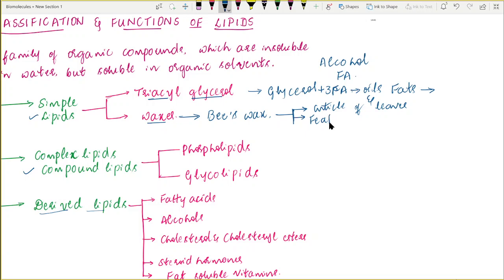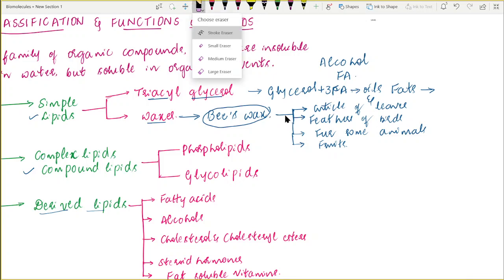They are present in the feathers of birds, in the fur of some animals, and on the surface of some fruits. The most common example is beeswax.